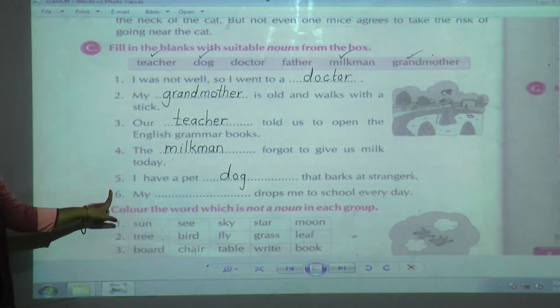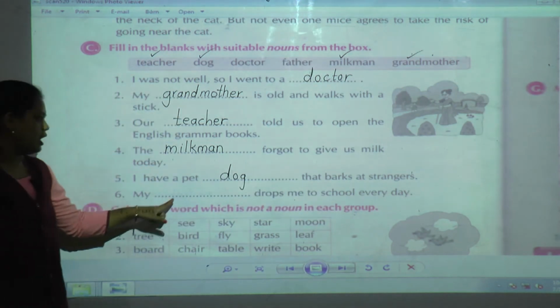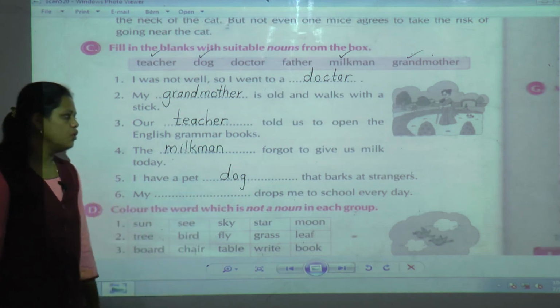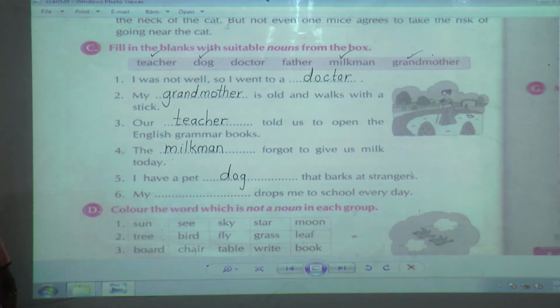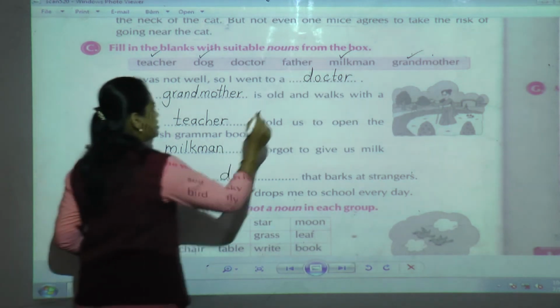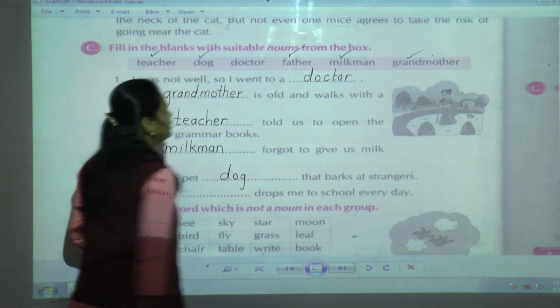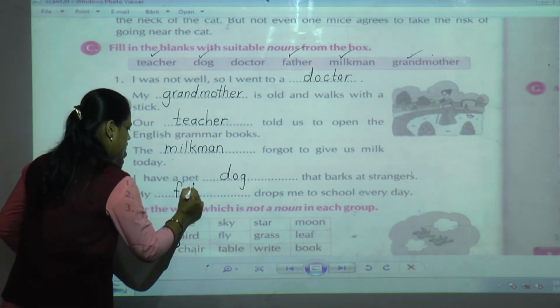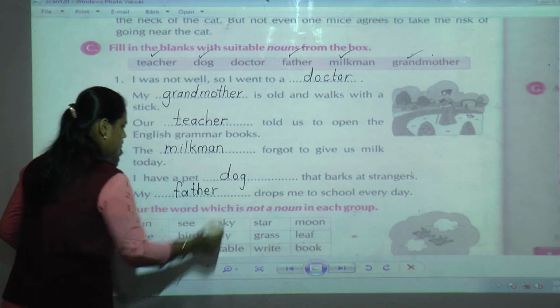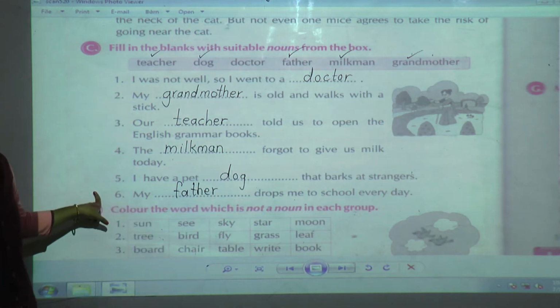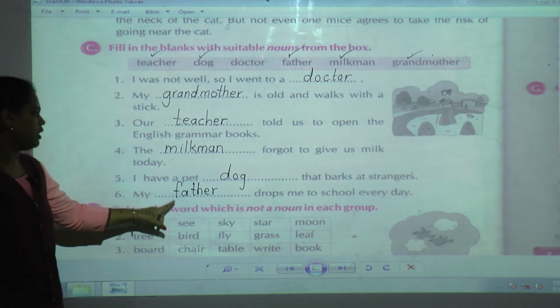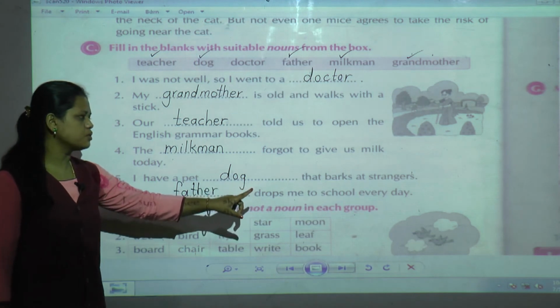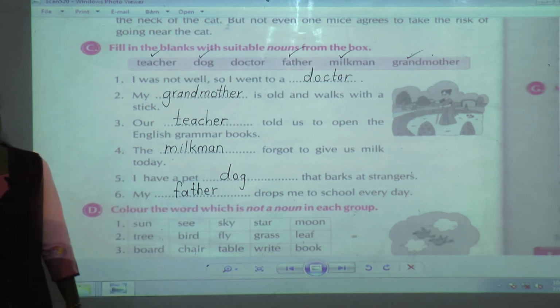Now sixth one is: My dash drops me to school every day. Who is going to drop you? Yes, the sixth one is father. So the sixth one answer is like this: My father drops me to school every day.